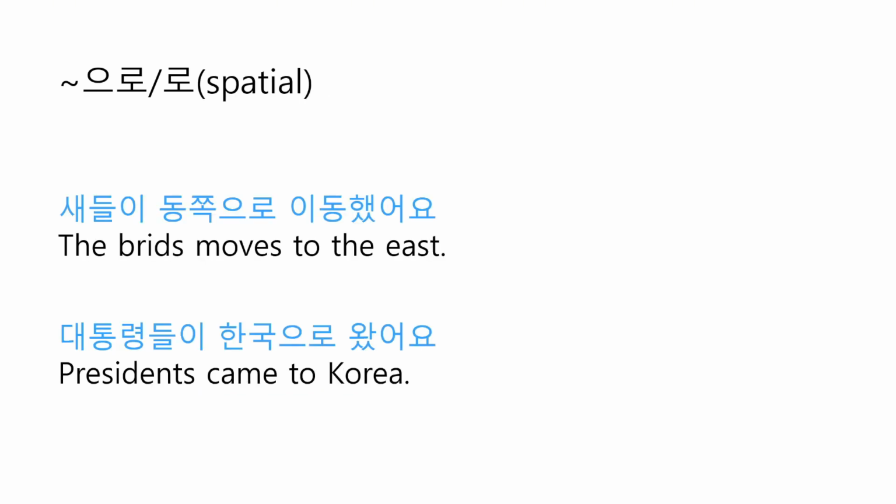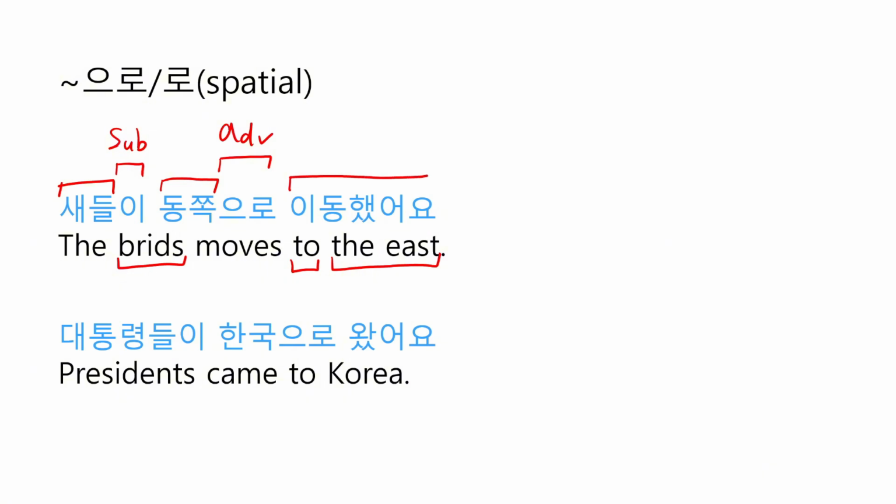And there are spatial 으로 and 로. For example, 새들이 동쪽으로 이동했어요. The birds move to the east. Here, 새들 means birds, and 이 is subjective case particle, and 동쪽 means the east. And 으로 is adverbial case particle, which is translated into to in this sentence, and 이동했어요 means moves.